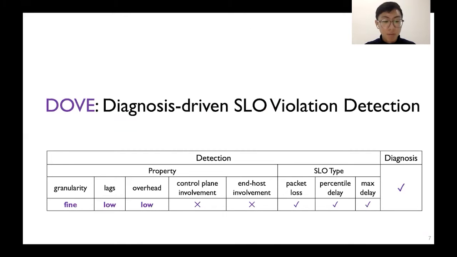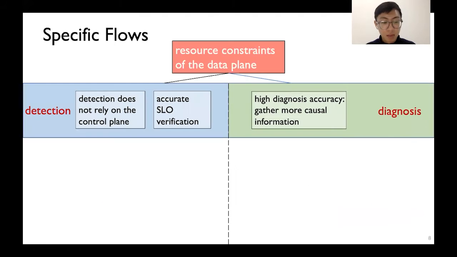Therefore, we bring you DOVE to first measure multiple service level objectives at a fine-grained timescale with low lags and overhead, and second, collect causal information and diagnose the SLO violations. Let's look at some core concepts of DOVE.